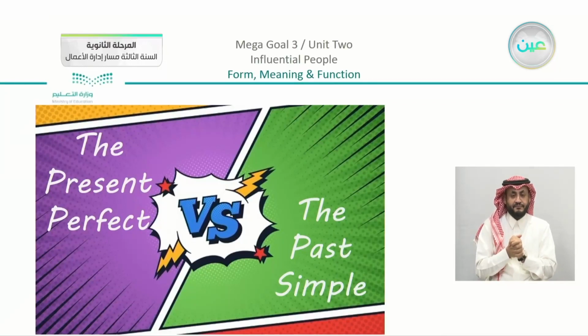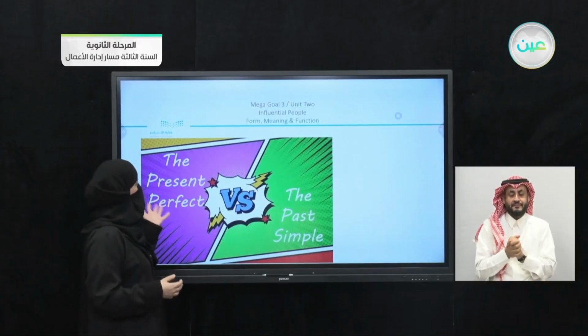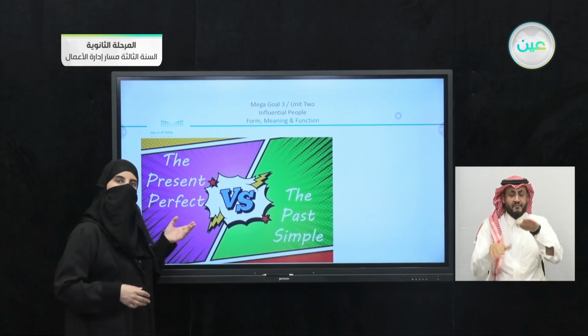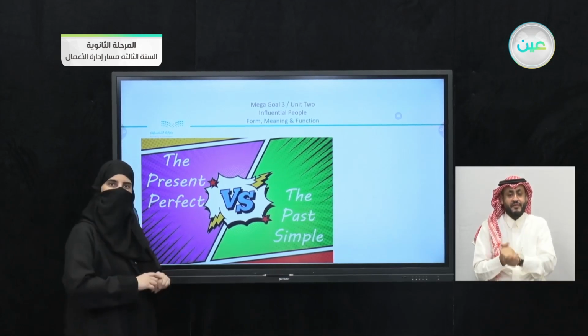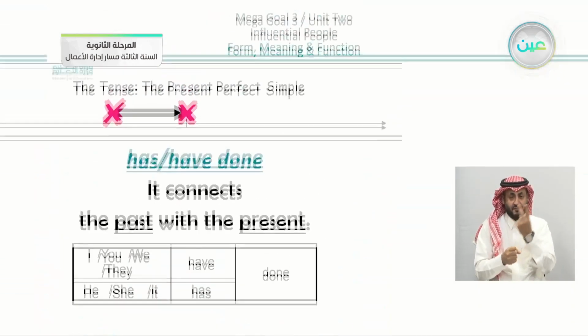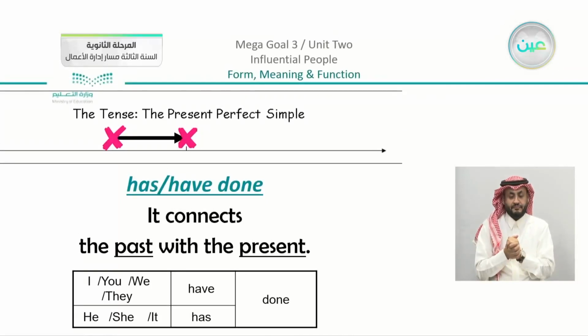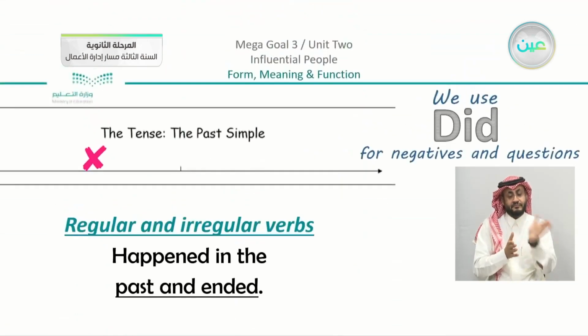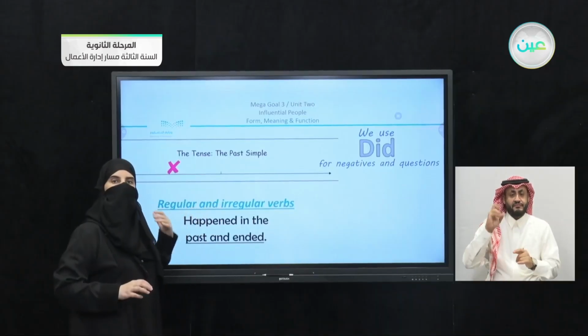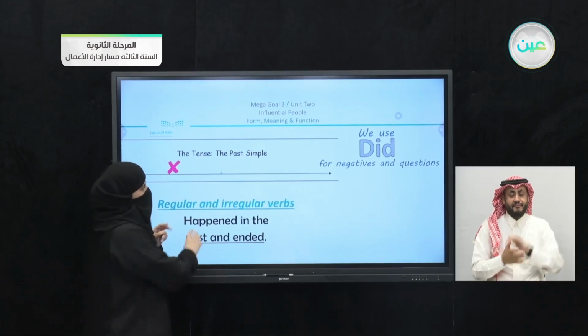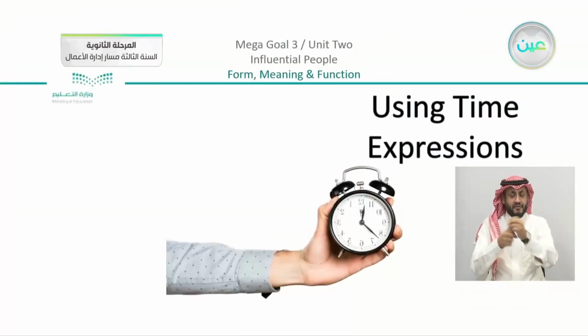So just to revise, our lesson was about the comparison between the present perfect and the past simple, sorry. Okay, so we have here the past simple. We discussed the structure of the present perfect using the helping verbs has and have plus the past participle, and when to use it, what is the meaning of it. We also discussed the past simple using the helping verb did in questions and negatives as well. So these are the two structures or the two forms that we talked about.